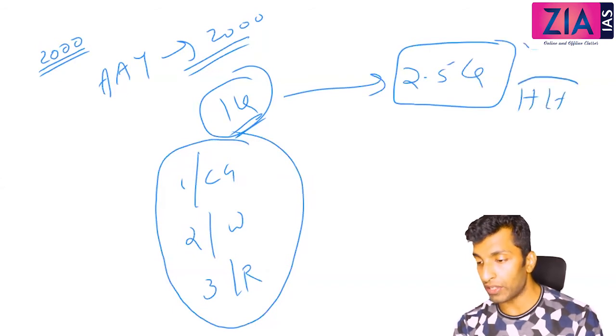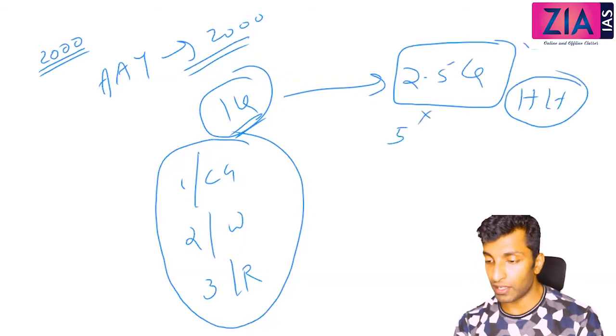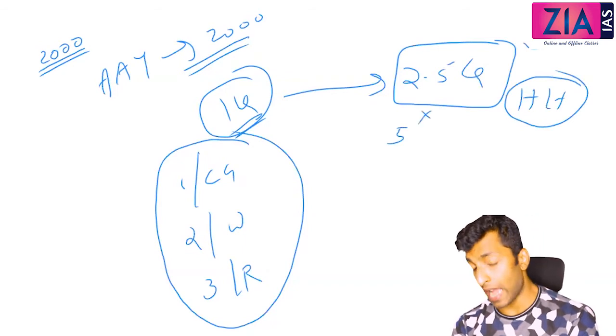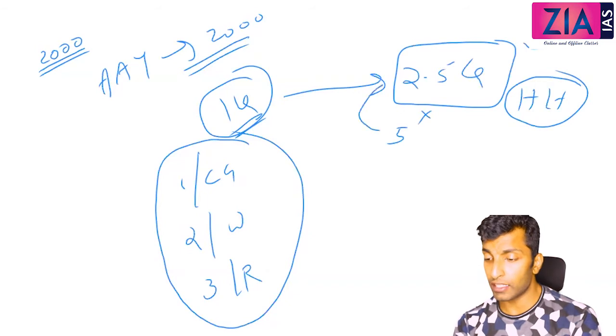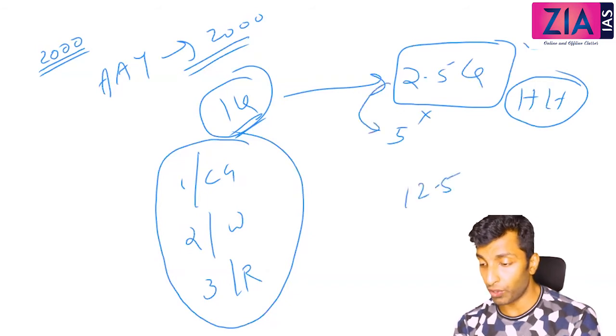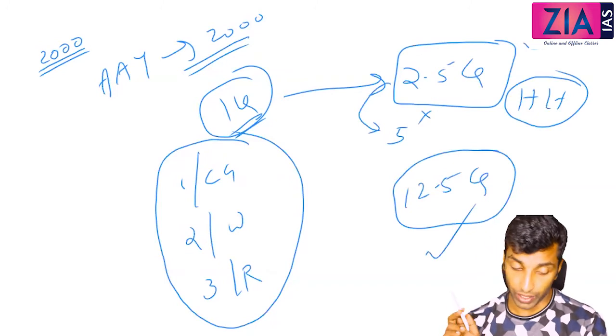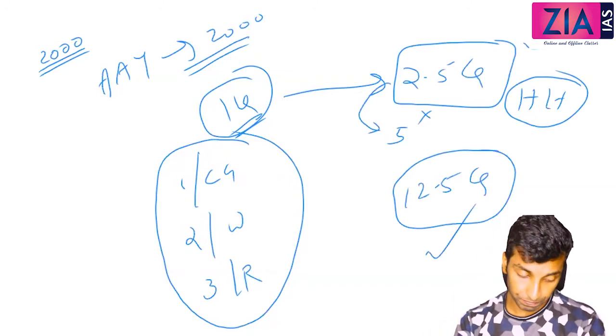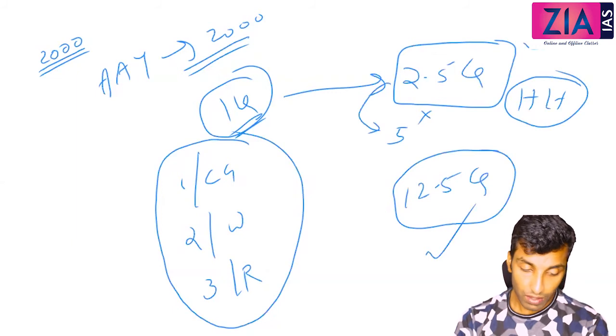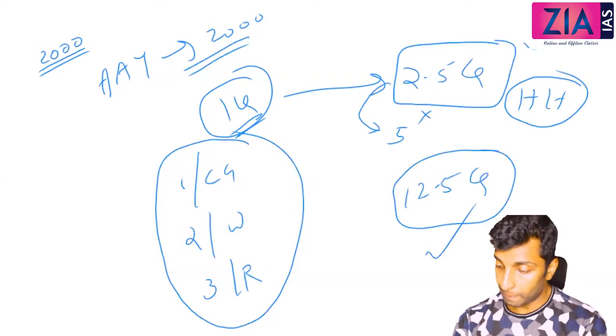One household average, how many will be there? 5. So around 12.5 crore population is actually getting the benefit under Antyodaya. We will discuss this later also.